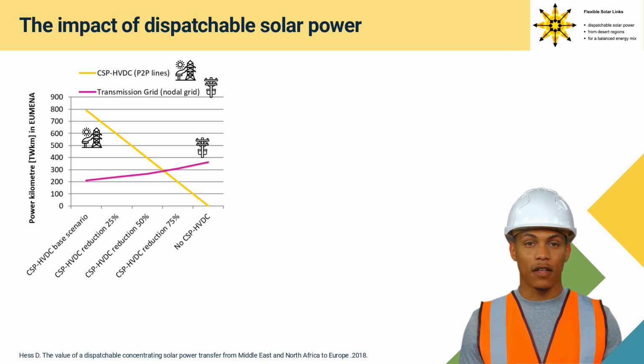A scenario that includes CSPH-VDC reduces power kilometer of the nodal grid. However, as mentioned before, higher shares of CSPH-VDC can increase total power kilometer due to more needed CSPH-VDC point-to-point power kilometer. Thus, a trade-off arises between nodal grid power kilometer and CSPH-VDC point-to-point power kilometer. An adequate CSPH-VDC share is therefore essential to reduce total power kilometer.